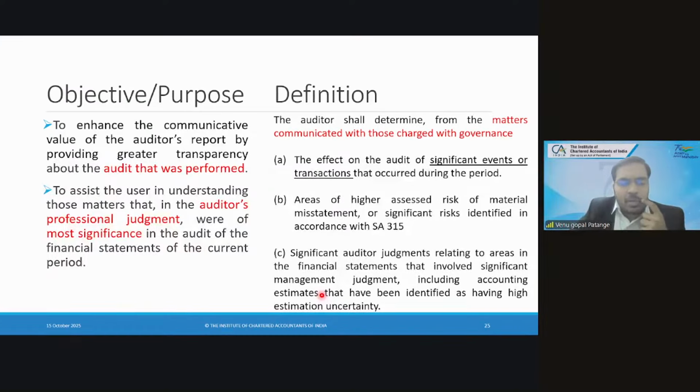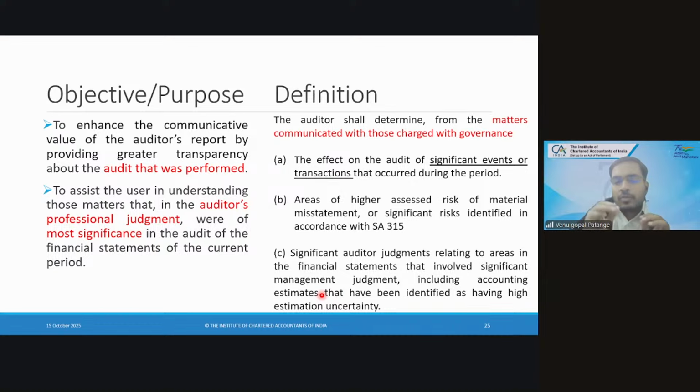Example, I'll give you one more example. Company shifted their books of accounts from Tally to SAP or Tally to Oracle. Hope you know SAP, Oracle, right? One accounting software to another accounting software. So is it a significant event? Yes, sir. Why so? See, significance is based on the auditor's professional judgment, based on his knowledge and expertise, he will decide. You are the auditor. You tell me.